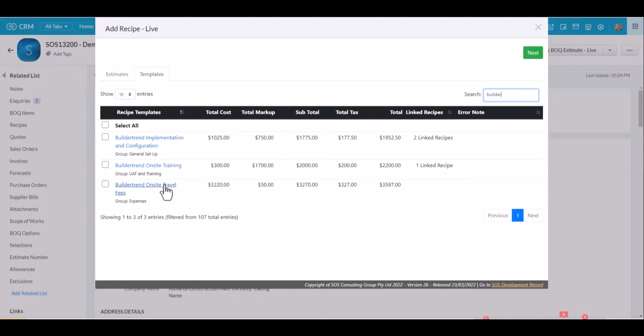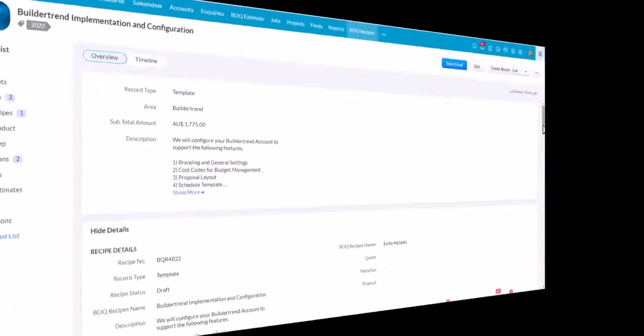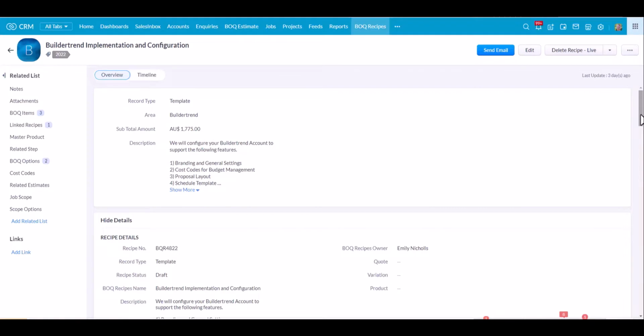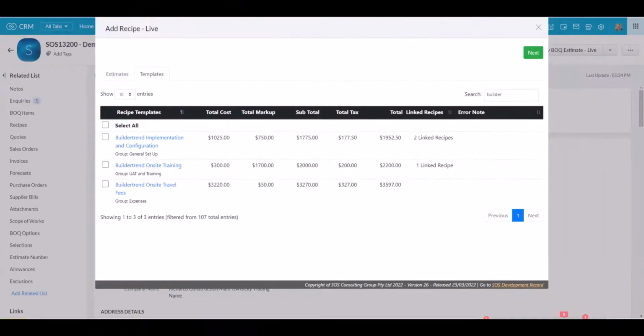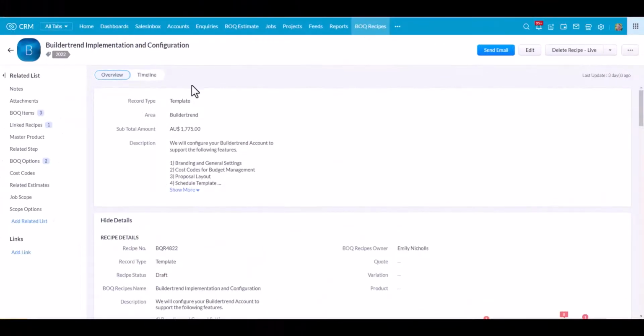Now to create a recipe is pretty easy. If I just open up a record and show you. So this is a recipe and you can see here the record type is a template. So when I was using the Add Recipe widget, I was looking at the template records. Now if I use this template on my estimate, it will create a copy of this record and make it an estimate.